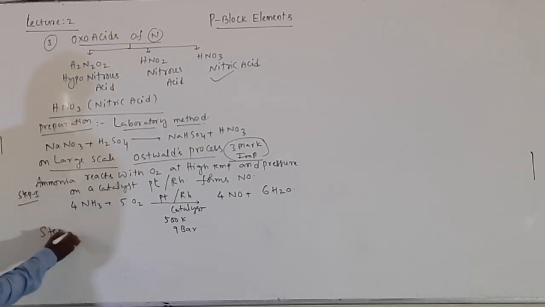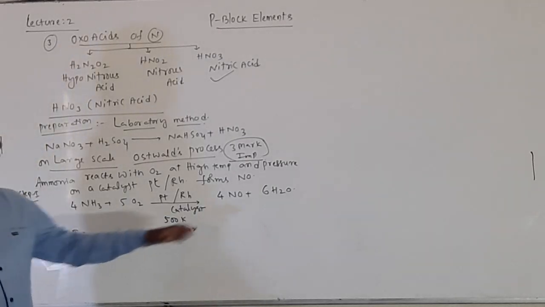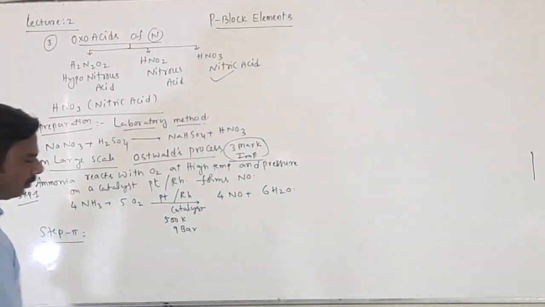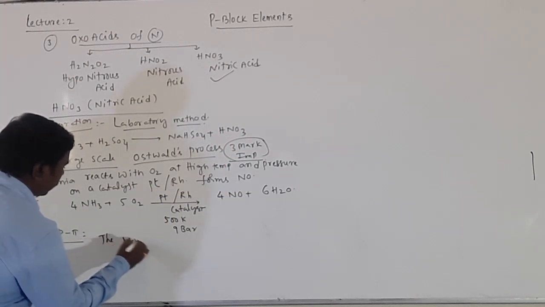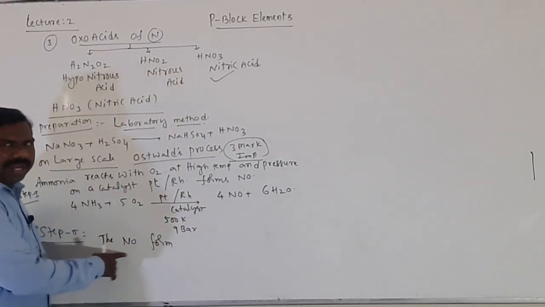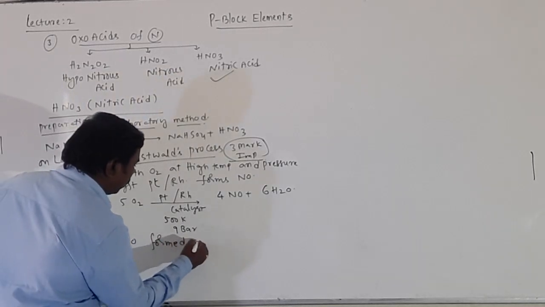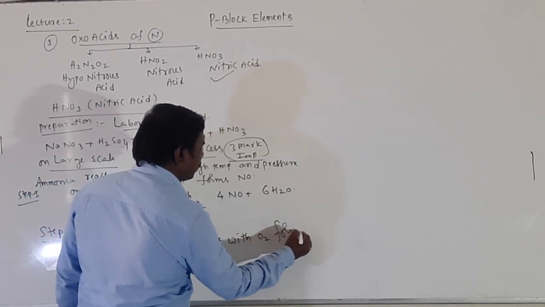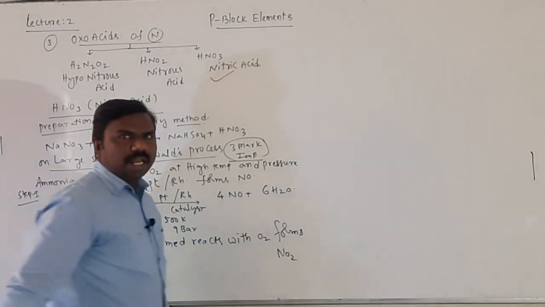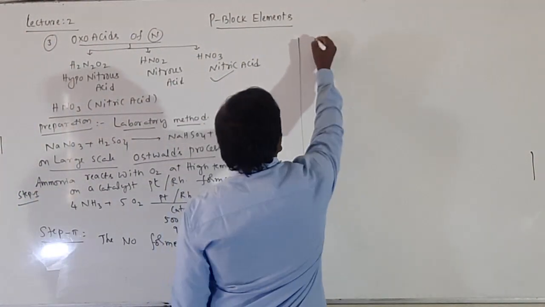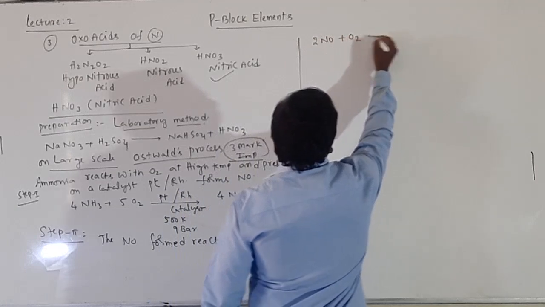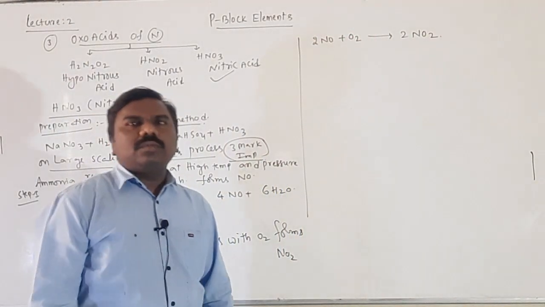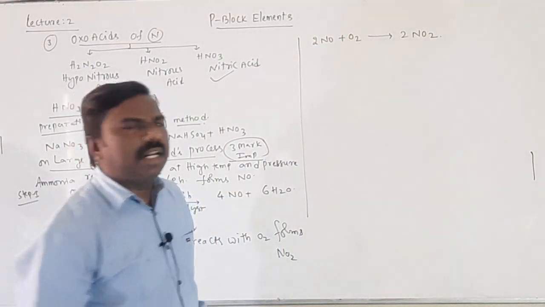Step 2 is the nitric oxide formed again reacts with oxygen, then forms nitrogen dioxide, NO2. So the step is 2NO plus O2 gives rise to 2NO2. All are gases only. The NO2 passed through water, then forms nitric acid.